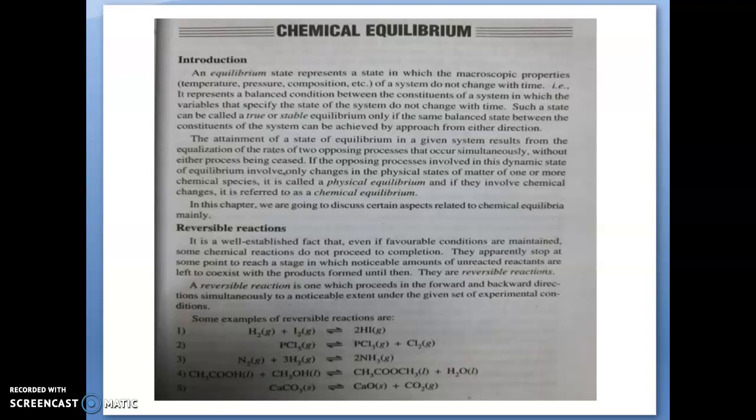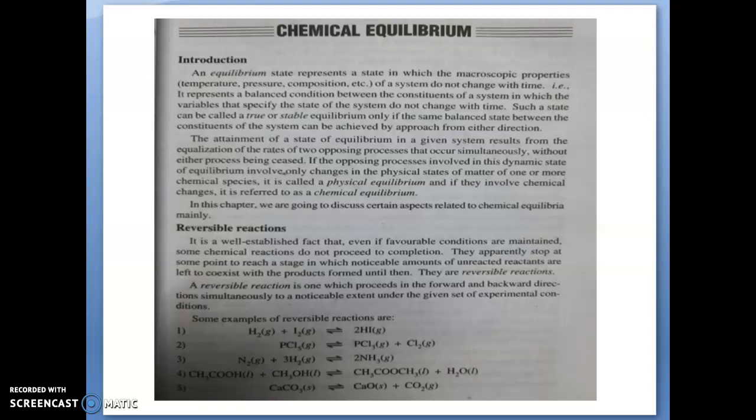So this equilibrium state is attained only by the equalization of the rates of two opposing processes occurring simultaneously without either process ceasing.